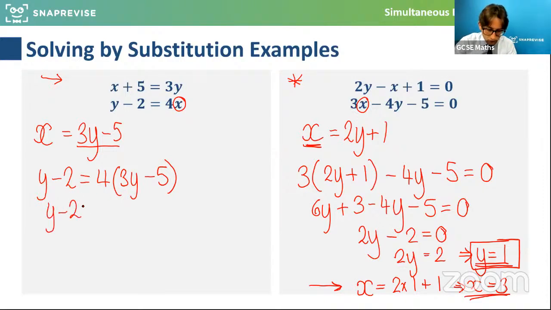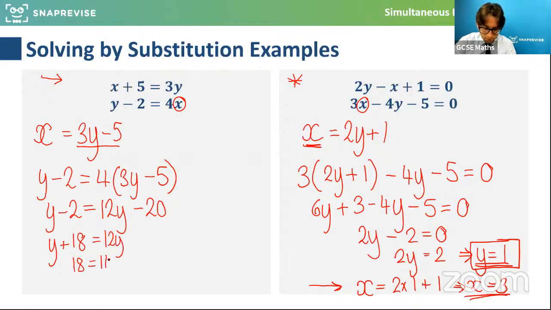y minus 2 is equal to 4 times 3y, so 12y, and 4 times minus 5, minus 20. Now, if I rearrange that, if I add 20 to both sides, y plus 18 equals 12y. If I take one y away, 18 equals 11y. And if I divide both sides by 11, y equals 18 over 11. Now that doesn't look nice, but that doesn't mean it's wrong.